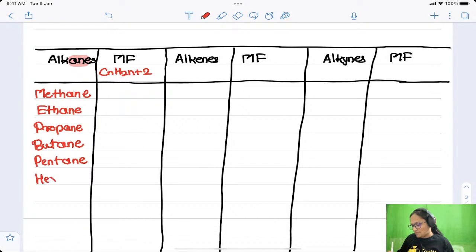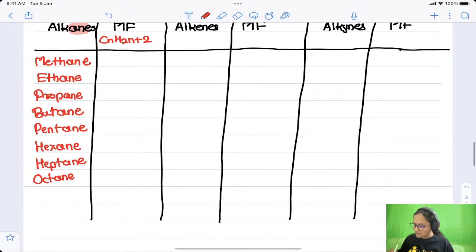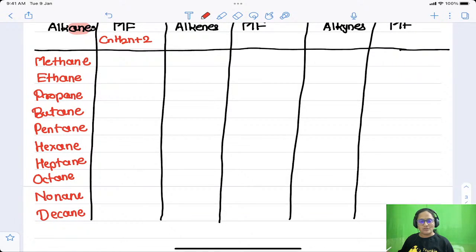Next hex, ANE, hexane. Then heptane, then octane, then nonane, and then decane. So these are the names, very easy to remember. Just next to the root word you have to write ANE.